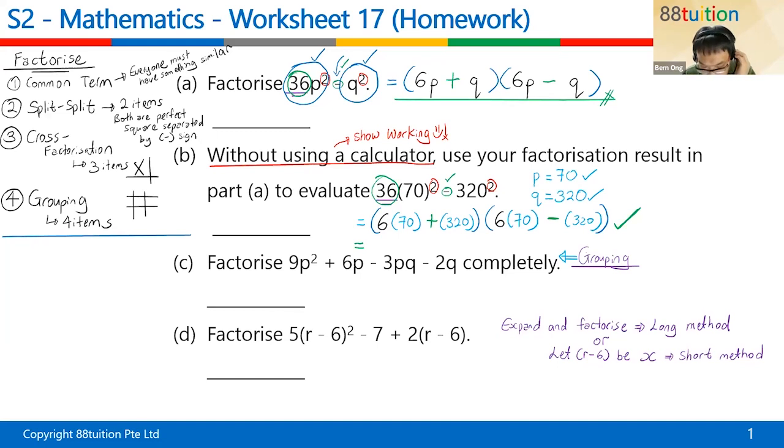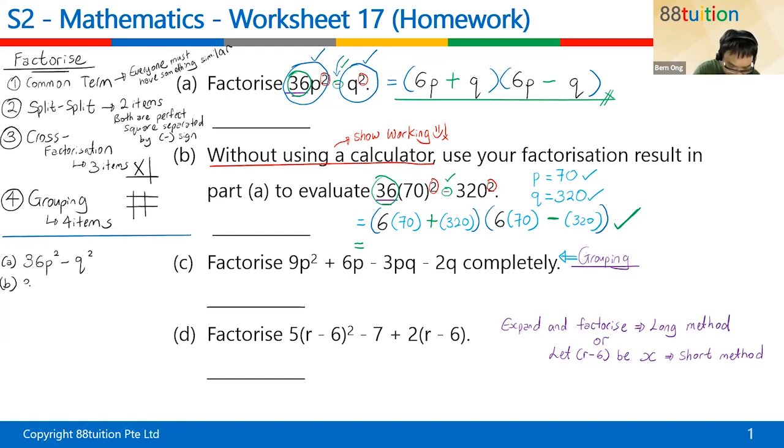Chen Feng, which part you don't understand? Is it the P and the Q portion? Okay, so if you want to compare, maybe you can do a comparison. All right, so on top, the question is 36 P squared minus Q squared. That's for part A. For part B, what do you see?